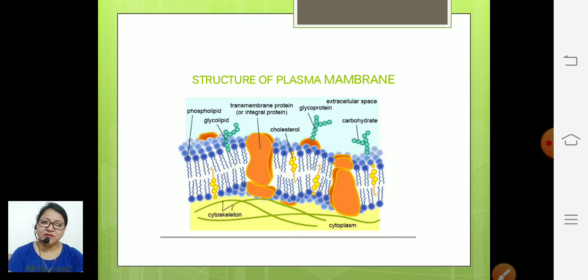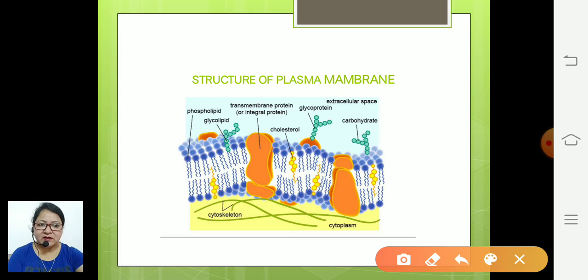This is the structure of the plasma membrane. It has blue heads and wavy tails. It is a single lipid molecule. Then on the other side, you can also observe the blue heads and the wavy tails like this. This blue part is one layer, and the lower blue part is the second lipid layer.